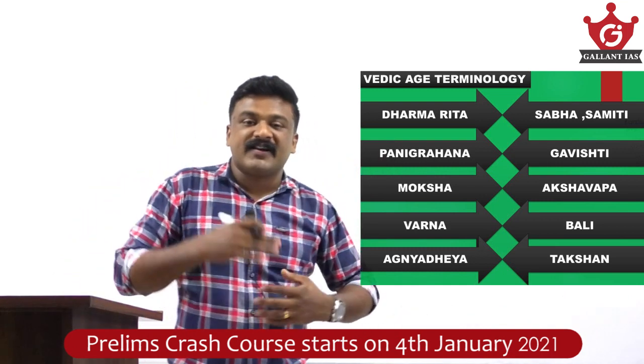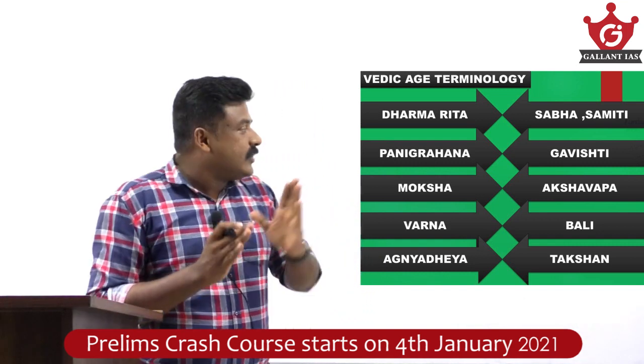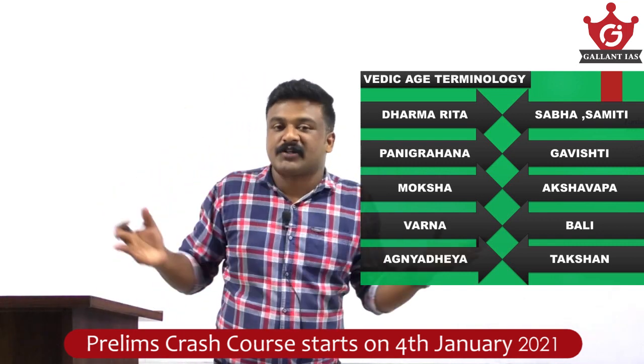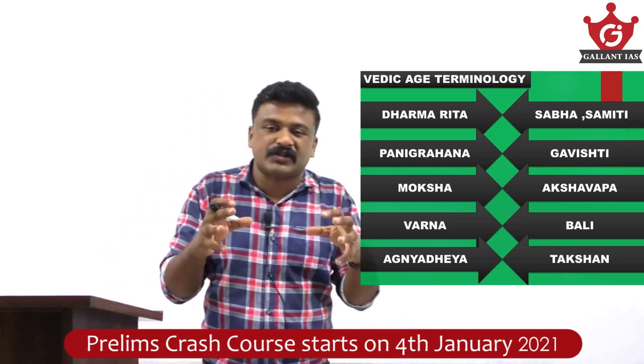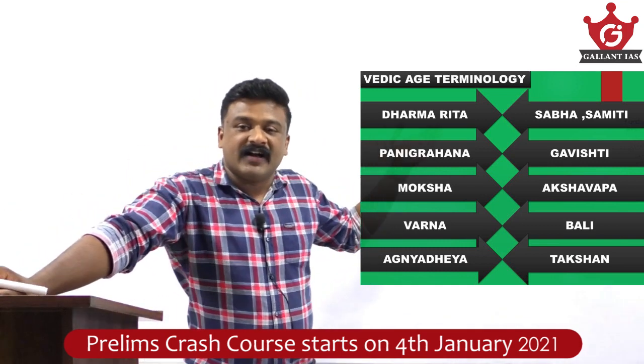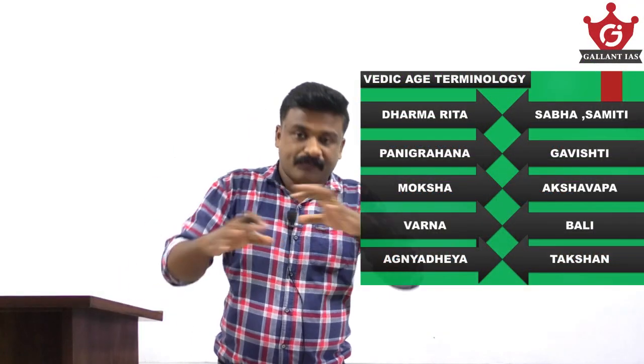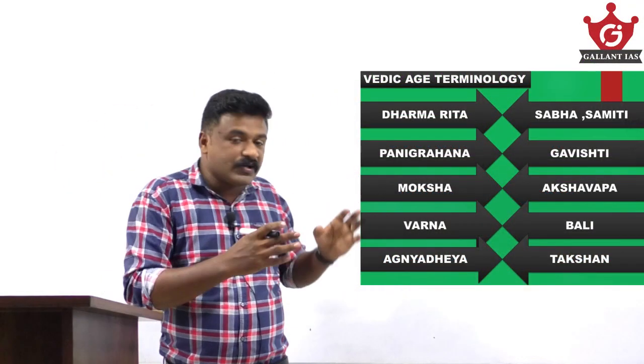Again, Sabha and Samiti are tribal assemblies. During Rigvedic times, the tribal assemblies were powerful, and Sabha was the assembly of the selected people, the elders. Even women participated in Sabha; they were called Sabhavati. So Sabha is the assembly of the selected or elder members, and Samiti is the assembly of the tribal folk. All people of the tribe participate in Samiti.